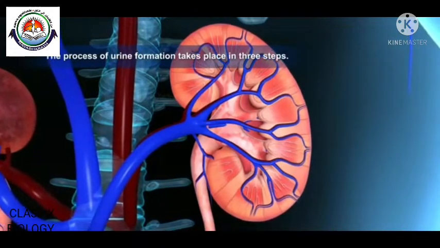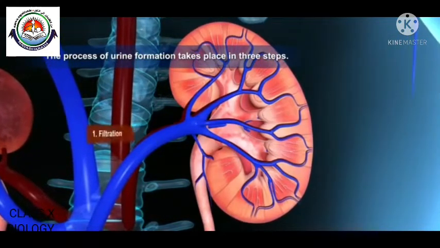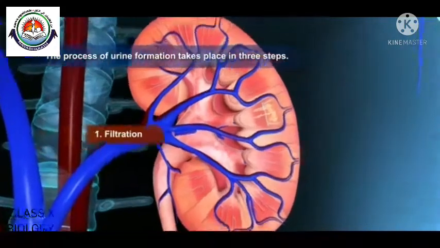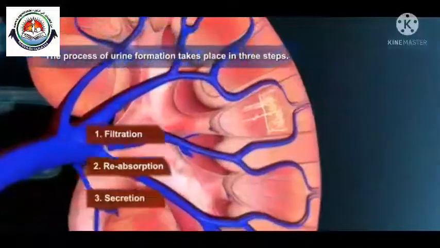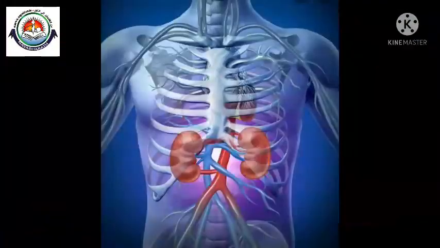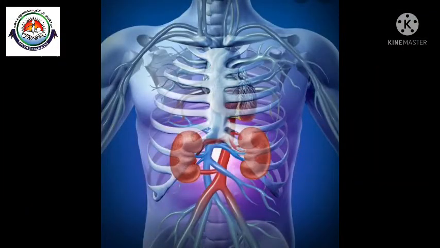The process of urine formation takes place in 3 steps: filtration, reabsorption, and secretion. Kidneys are vital organs for survival. Several factors like infections, injury, or restricted blood flow to kidneys reduce the activity of kidneys. This leads to accumulation of poisonous waste in the body, which can even lead to death.